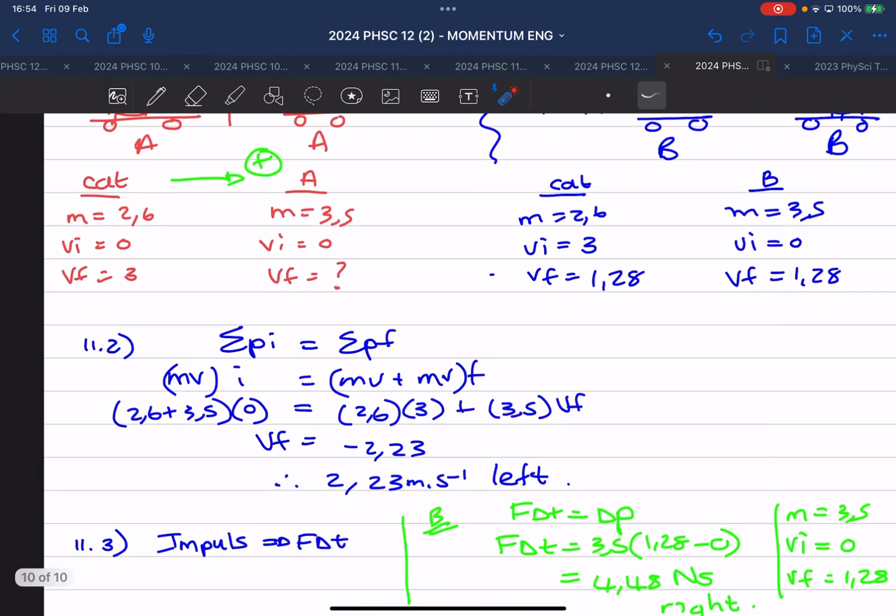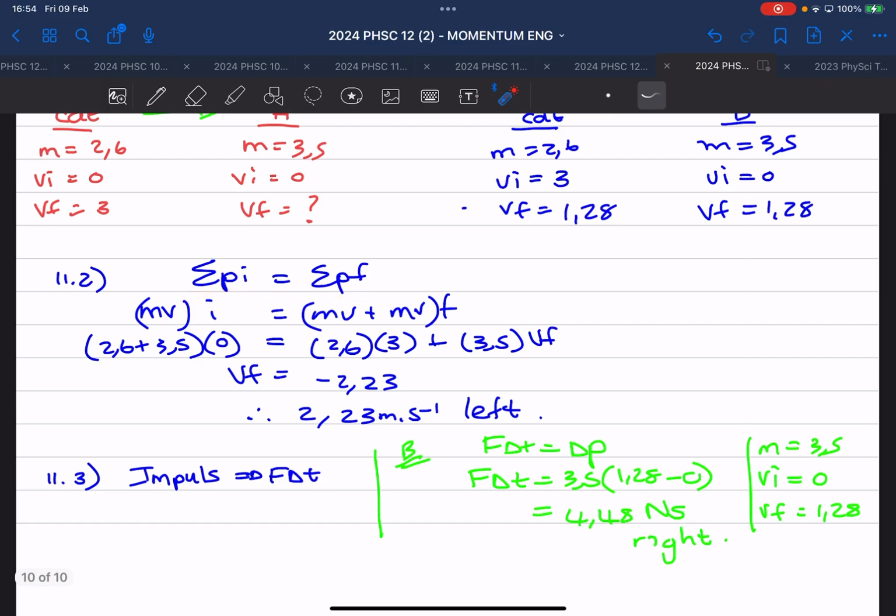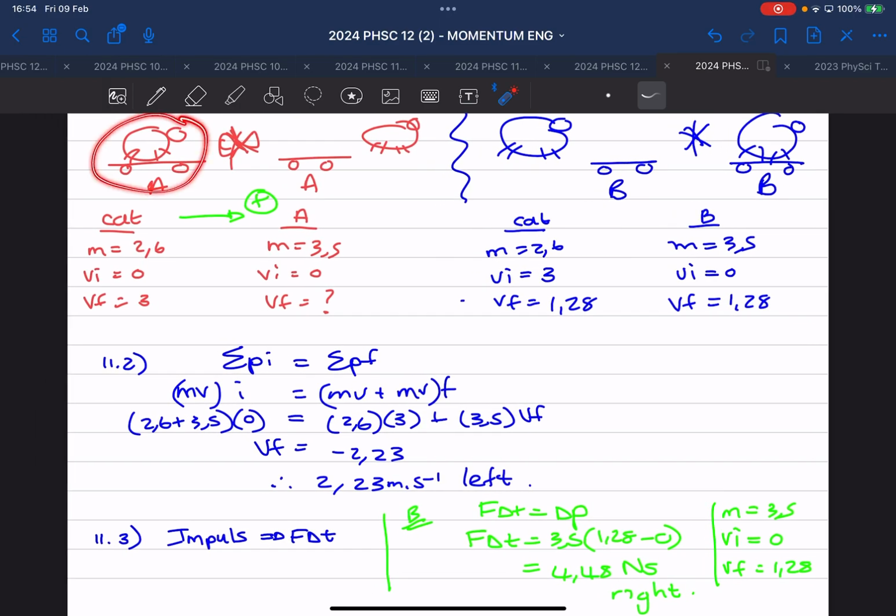Okay, so kyk daarna, before I had one object, because I had cat on skateboard, and the velocity was 0, hulle het stil gestaan, hulle sê vir albei is in 'n rus. Na die tyd kat het afgespring, I have cat and skateboard. Cat se massa en snelheid, and then skateboard, and I don't know what the velocity is. Werk it out, I get a negative answer, and it makes sense to me, because if I push off the skateboard, it's going to slip to the left. That's why I have 2.23 meters per second to the left.